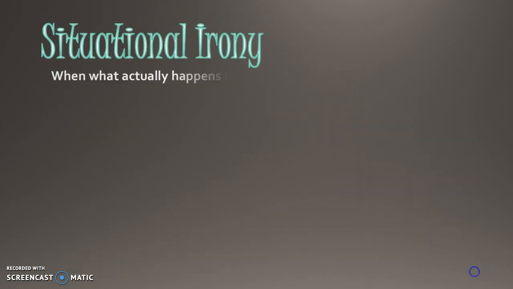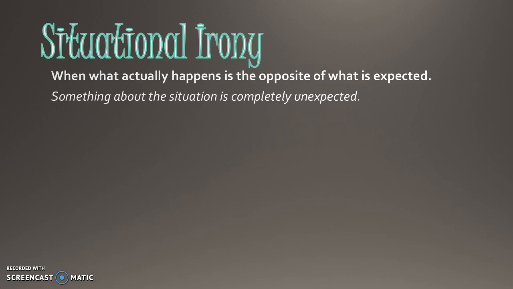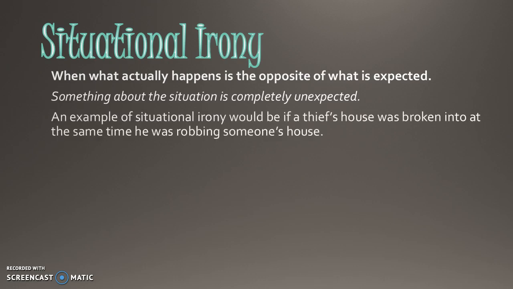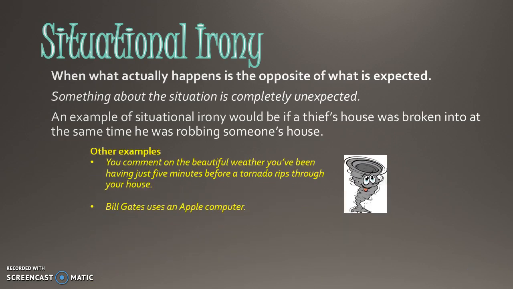Situational irony. When what actually happens is the opposite of what is expected. Something about the situation is completely unexpected. An example of situational irony would be if a thief's house was broken into at the same time he was robbing someone's house. Other examples: you comment on the beautiful weather you've been having just 5 minutes before a tornado rips through your house. Bill Gates uses an Apple computer.